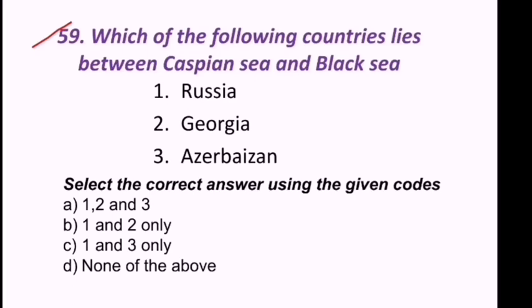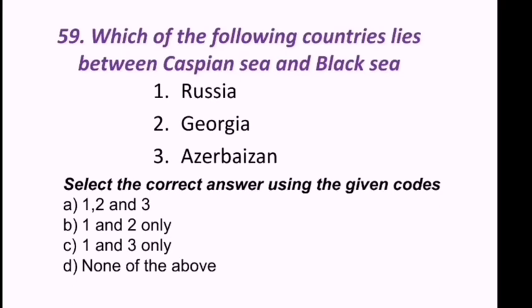Next question reads, which of the following countries lies between Caspian Sea and Black Sea? These two seas are very important. Russia, Georgia, Azerbaijan. Look at the Caspian Sea. This is Caspian Sea. This is Black Sea. In the middle of this, Russia is there, Georgia is there, Azerbaijan is there. Hence the correct answer is 1, 2, 3. A is the correct answer.